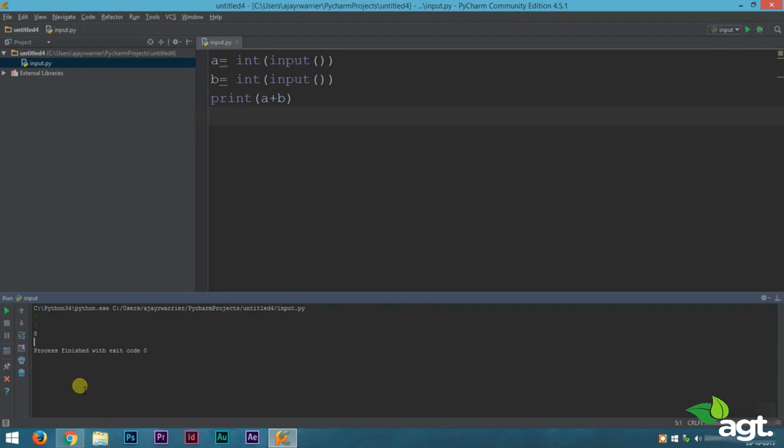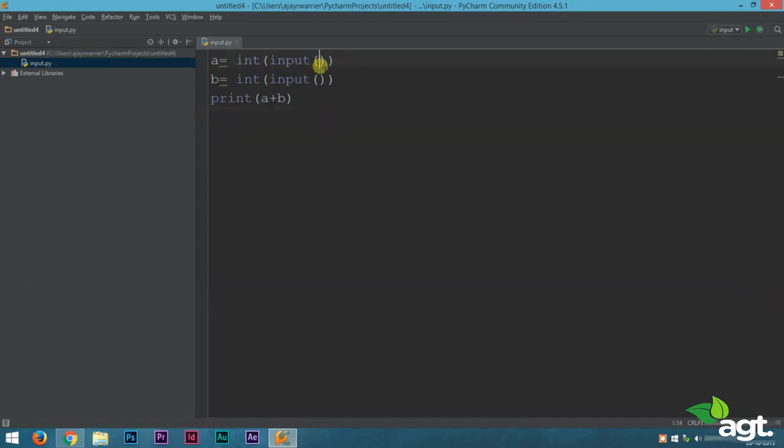Okay, this is all great. The program is working perfectly. But what if you ask your friend to run this for you and he doesn't see the code, he just sees the program output. He doesn't know what to do. Like we know, we are the ones who made the program, so we know that we had to enter a number. But someone else, that is a user using it, doesn't know what they have to do. So we must specify what the user is supposed to do. For that, what we can do is, inside the input bracket, we could add a string.